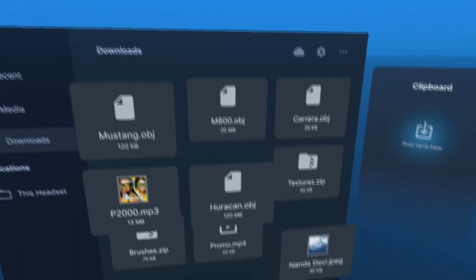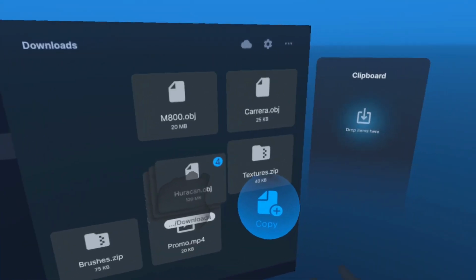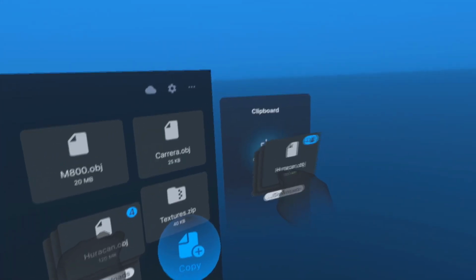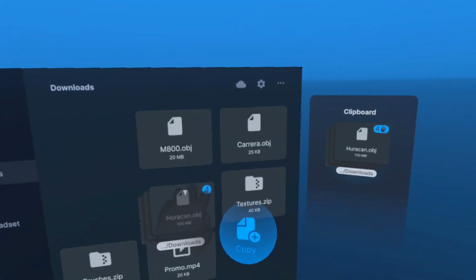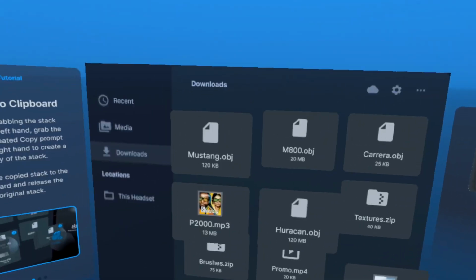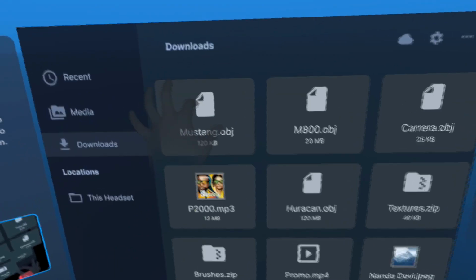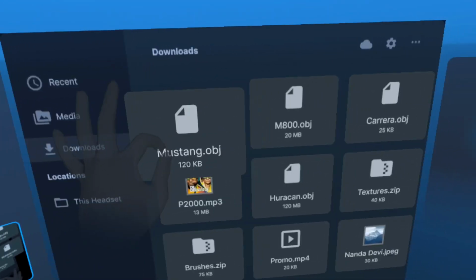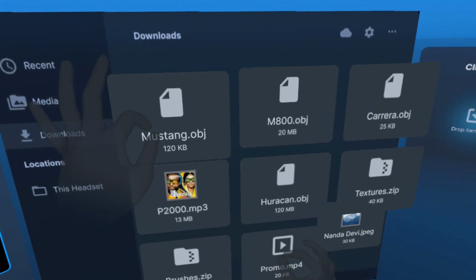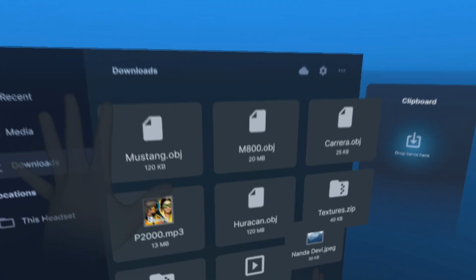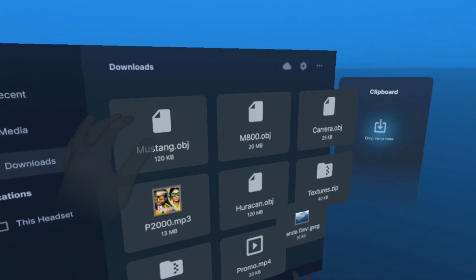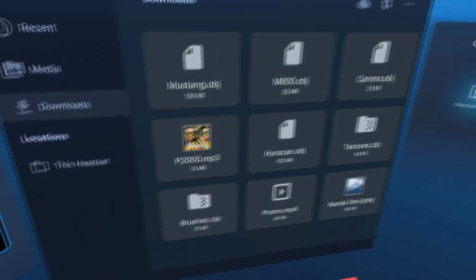Or instead, if you want to copy and paste, you can create a copy by using this mitosis-inspired gesture and then drop the new file into the clipboard. If you want to select a range of files, you can select the first file in the range with one hand, and then without letting go, you select the last file in the range, and this will generate a selection of all the files in between them.